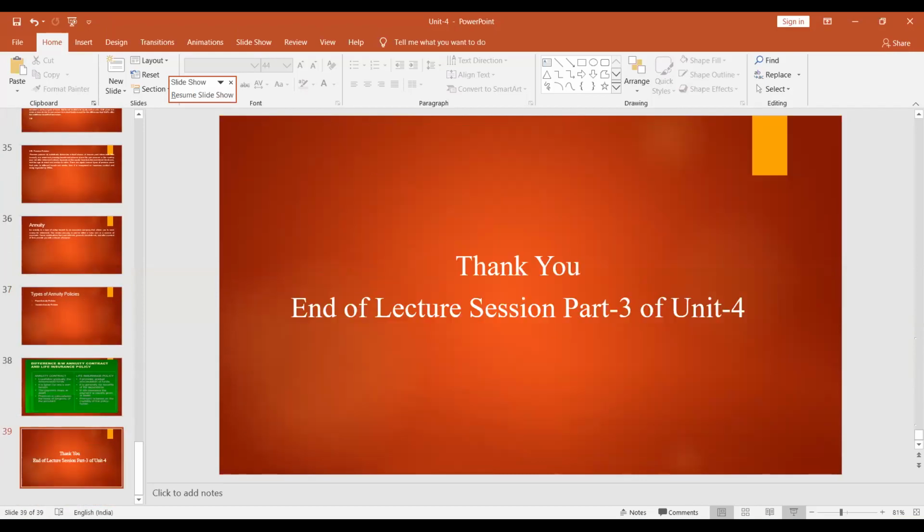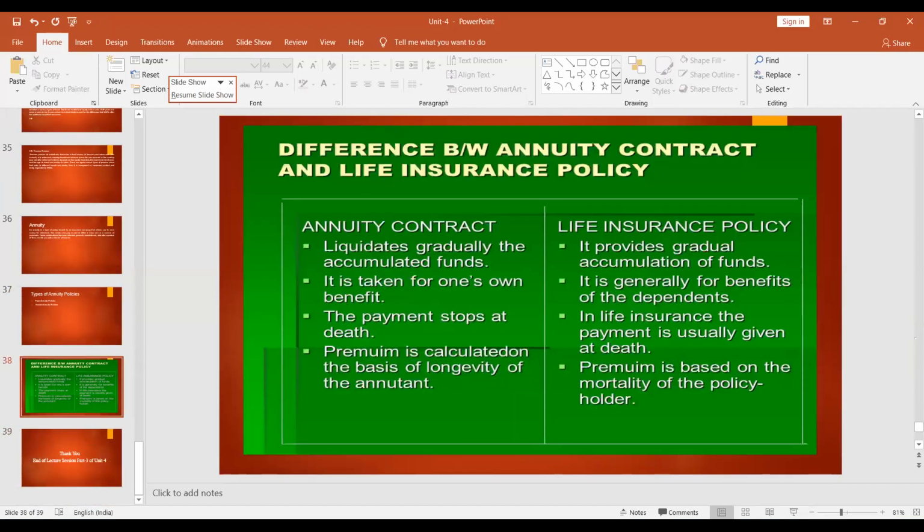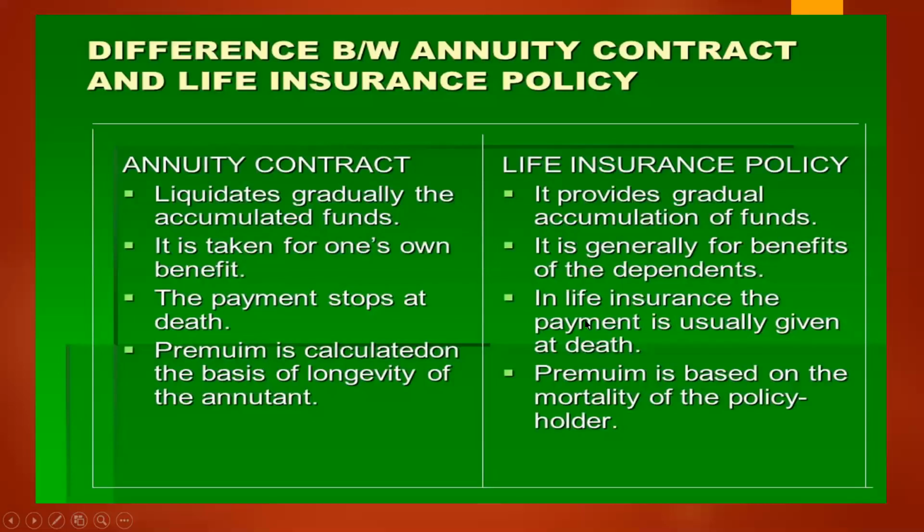Yes, we were discussing the difference. The third difference is that the payment stops at the death. The payment of the returns will be stopped at the death, whereas in life insurance, only after the death will the payment be made to the dependents. The regular returns stop at the death, and the lump sum amount will be paid to the dependents if the contract is entered into like that. But in life insurance, the payment is usually given at the death.